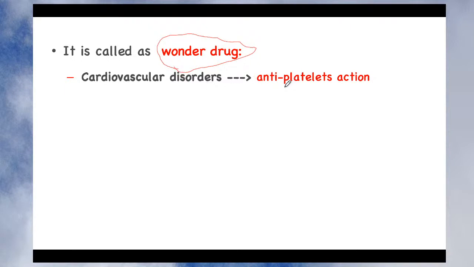It produces an antiplatelet action, which you need especially to avoid formation of blood clots. Patients who have a tendency to form blood clots, or who have thick blood, are at high risk of clot formation, which may block your heart arteries and may lead to a heart attack, isn't it?